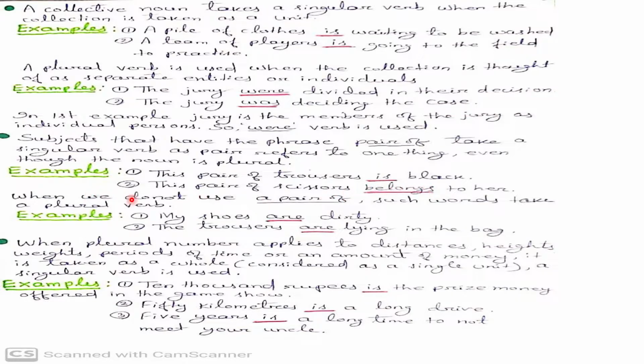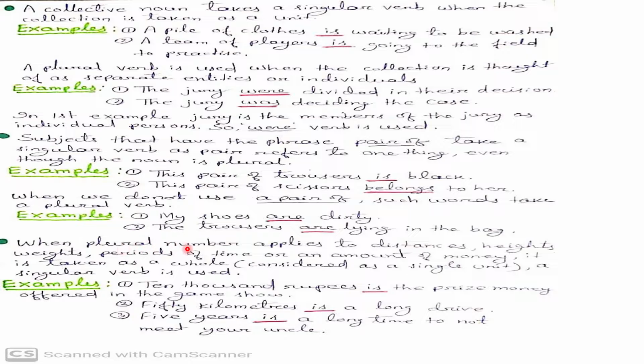But when we do not use a pair of, such words take a plural form. See the examples. My shoes are dirty. My shoes is plural. That's why we use here the plural verb are. Second example. The trousers are lying in the bag. The trousers is a plural subject. That's why we use here the plural verb are. Look at the next rule.